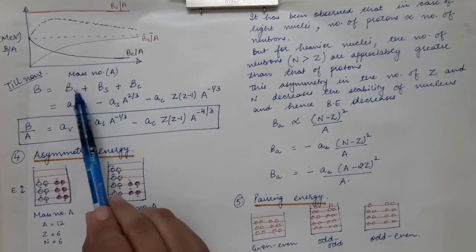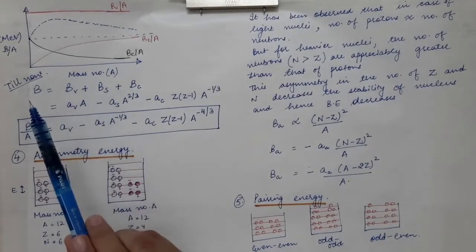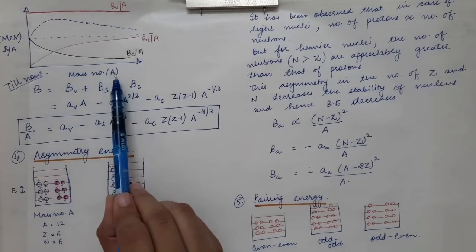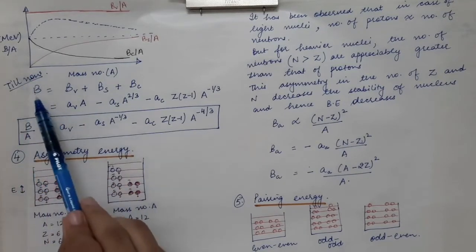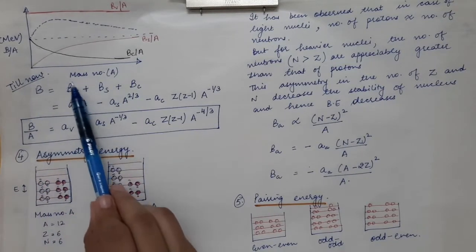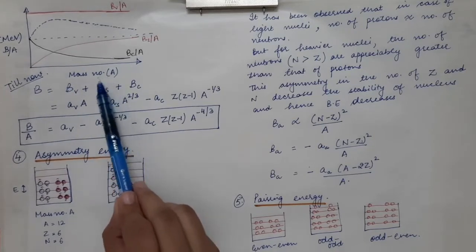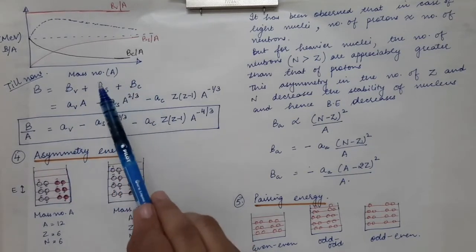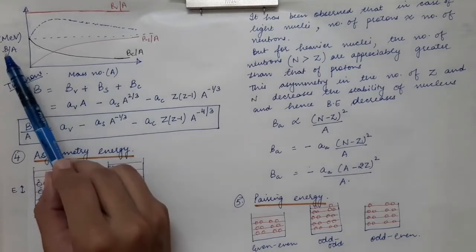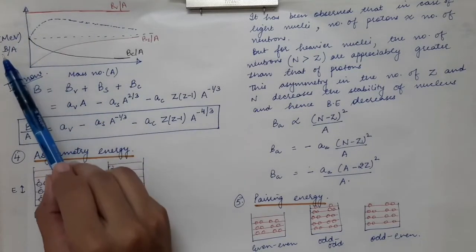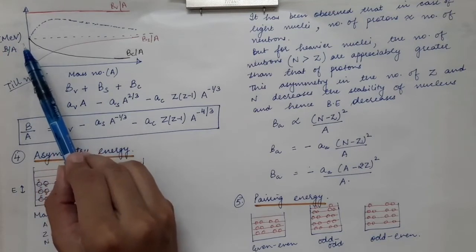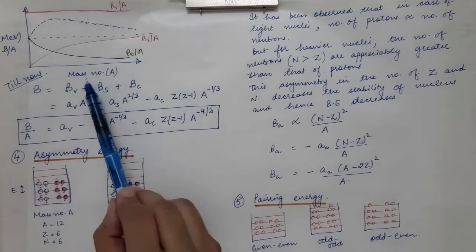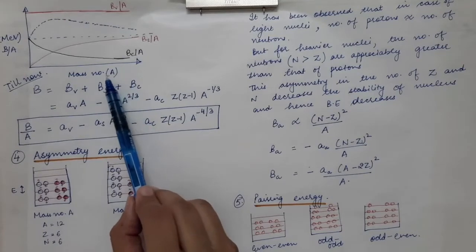Now when the binding energy is plotted in a graph versus capital A, here we have drawn binding energy per nucleon. This is the total binding energy, this is the total volume binding energy, this is the total surface binding energy, this is the total Coulomb energy. On the vertical axis we have binding energy per nucleon, which is taken in terms of mega electron volt, and on the horizontal axis we draw the mass number, that is capital A.